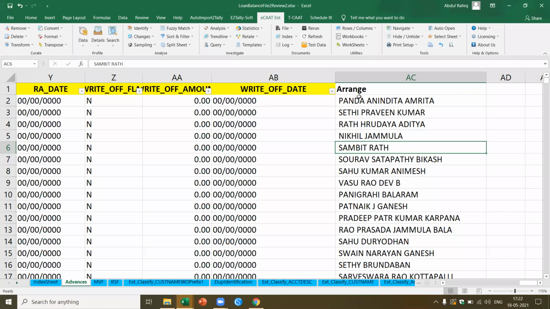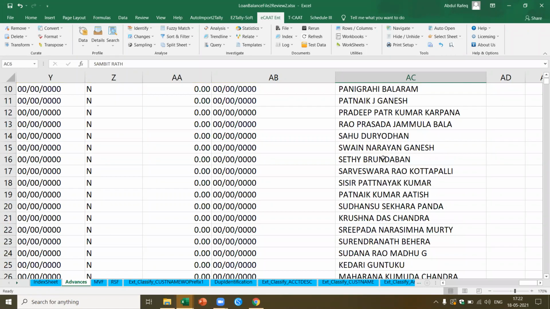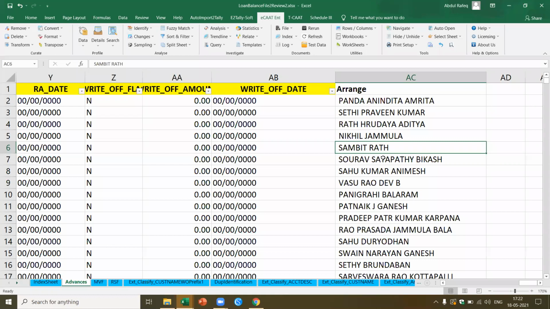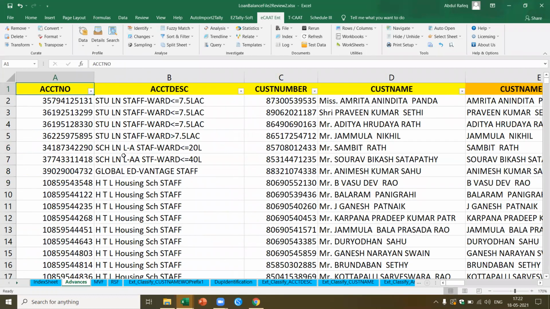Okay, so in this case, what happens when you rearrange? It rearranges each of the words inside the cell in alphabetical order, so that you'll be able to identify duplicates based on this. Okay, now this is a concept. Now let's come back and look at what type of analysis we have done.